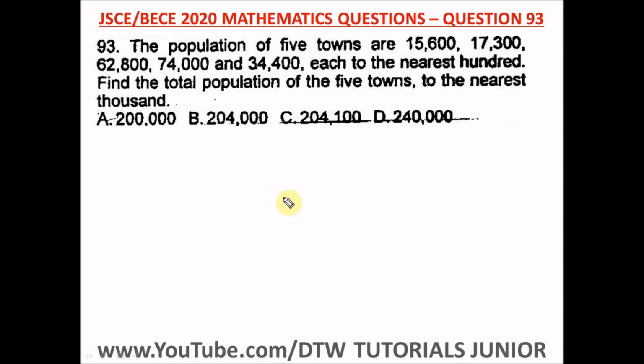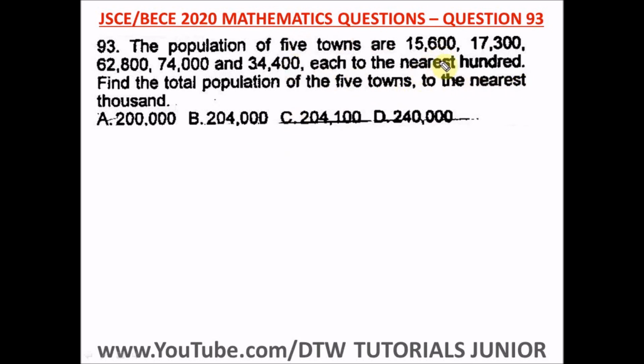Question 93 of the Junior WAEC 2020 Mathematics Question. It says, the populations of 5 towns are this, this, and this, each to the nearest 100. Find the total population of the 5 towns to the nearest 1,000.